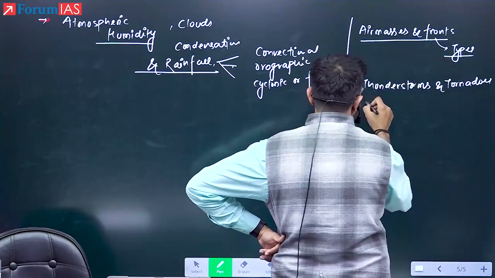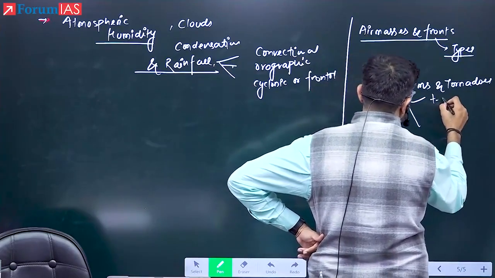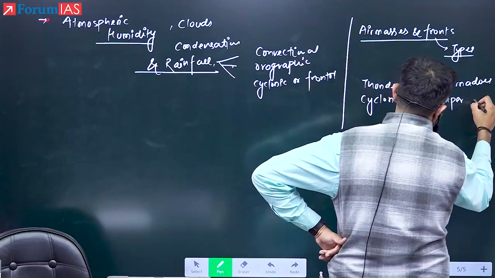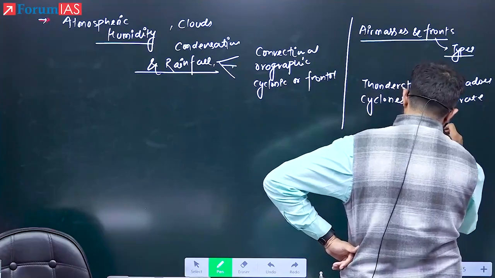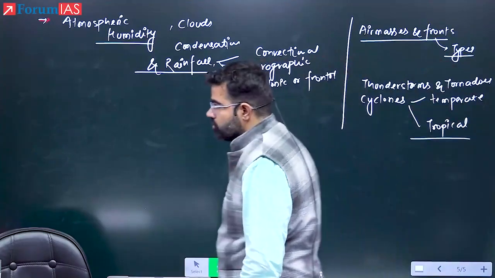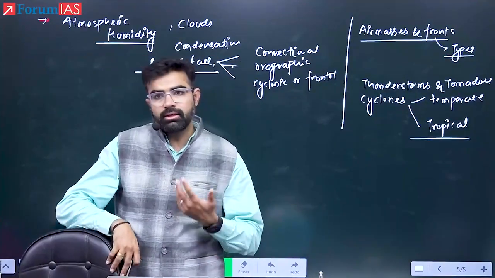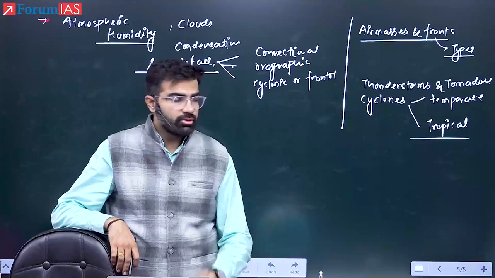And then we'll talk about cyclones, and the cyclones are of two types, temperate and tropical. So this will result in the end of your climatology, right? With this, we will finish the climatology.